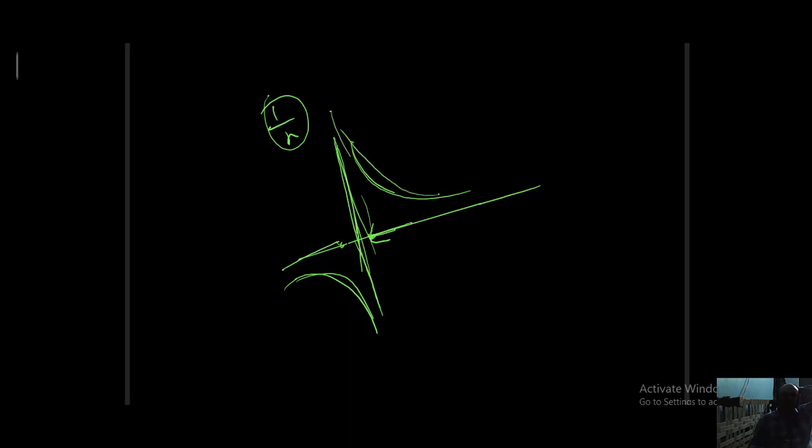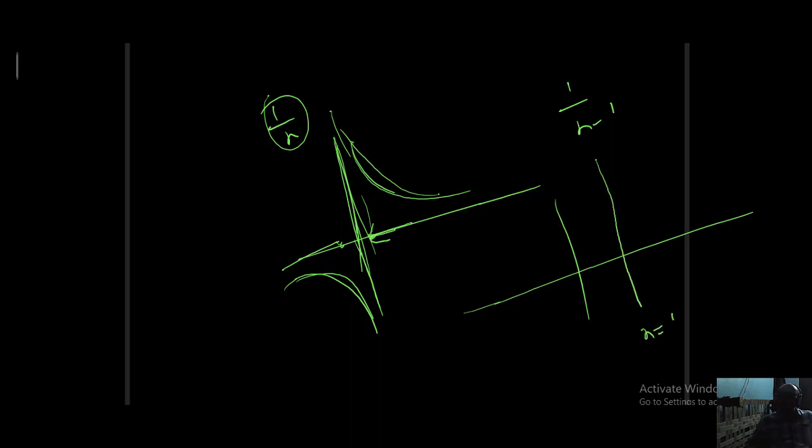Both the curves are approaching that line only. That's why f of x is equal to 1 by x minus 1. So with 1 by x minus 1, what happened? x equals 1 is the asymptote, the line of asymptote. Here one vertical line exists, x is equal to 1. This becomes the line of asymptote.